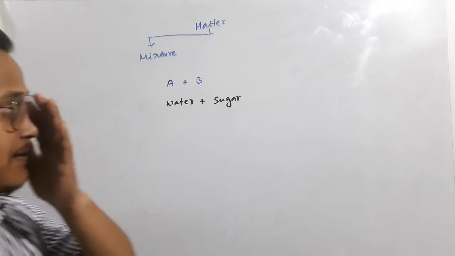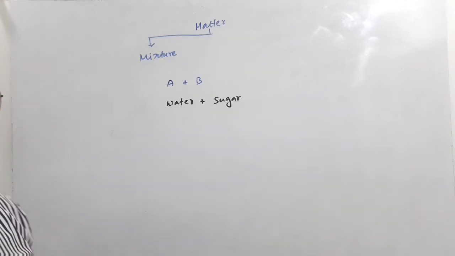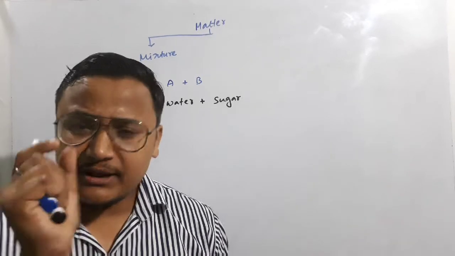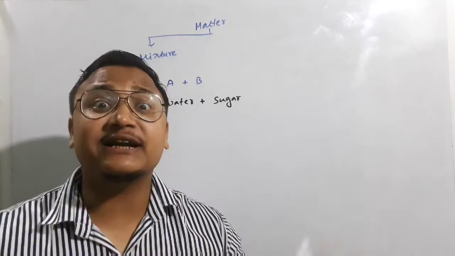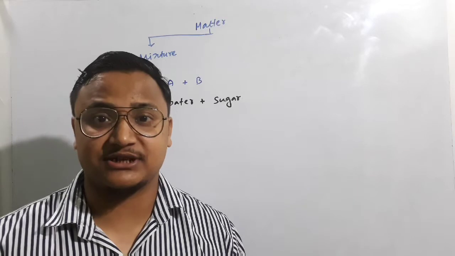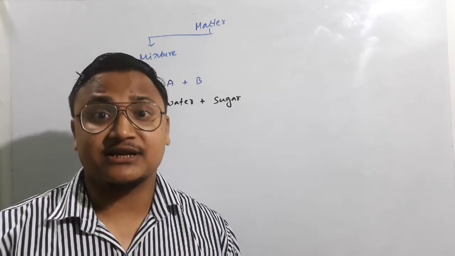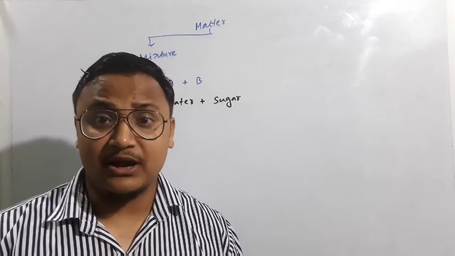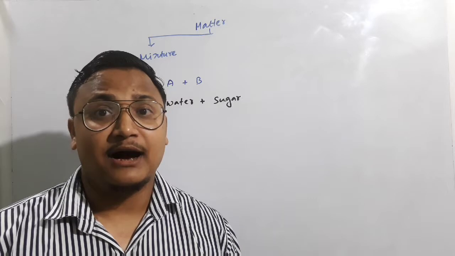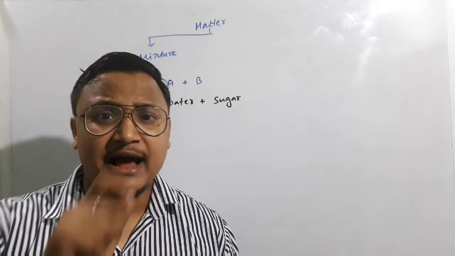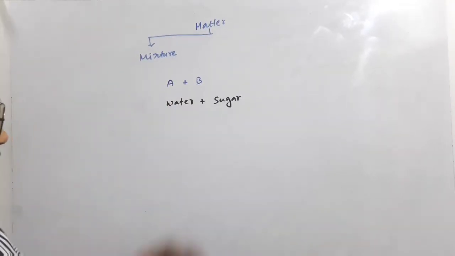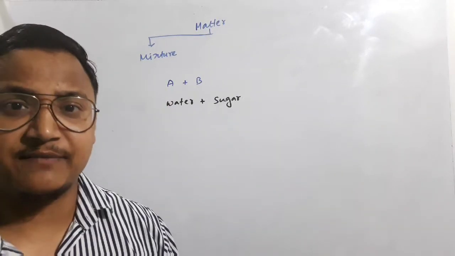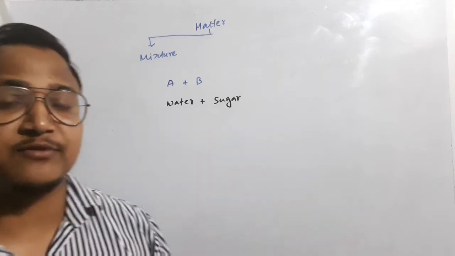Clear guys? Now let's go through one more thing. Whatever the components of the mixture, they can be separated out by some physical processes, like filtration, boiling, evaporation, and hand picking. By all these processes we can separate the components. If you ask, sir, how will we separate sugar from water?